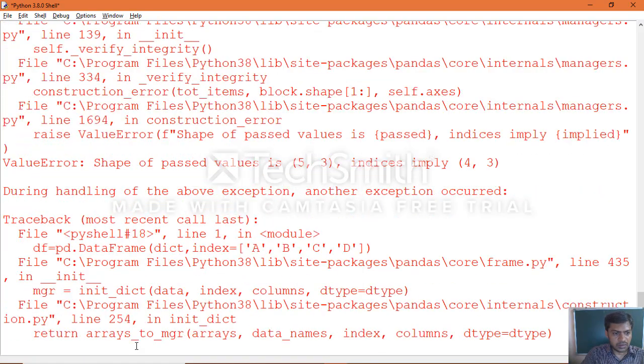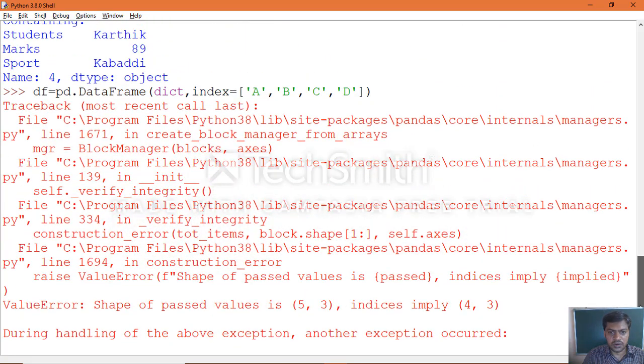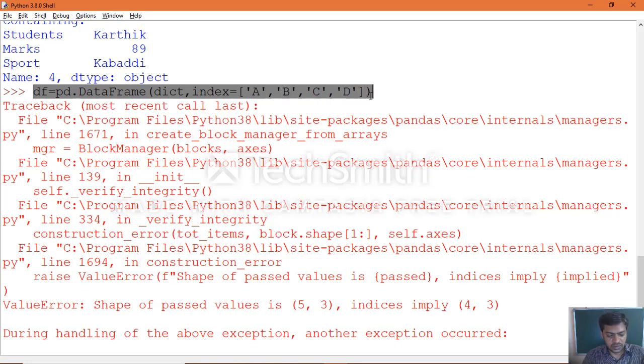Okay, error: shape of passed values is 5 and the indices imply 4 comma 3. So we made a mistake here. We have 0 1 2 3 4, and we specified fewer than that.